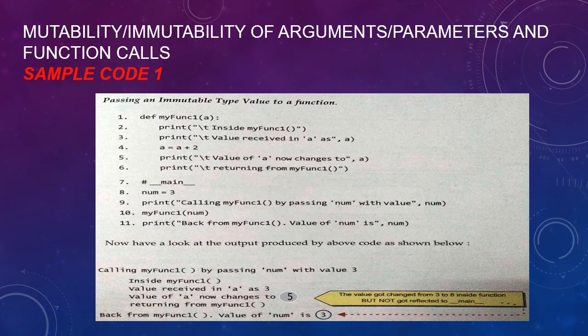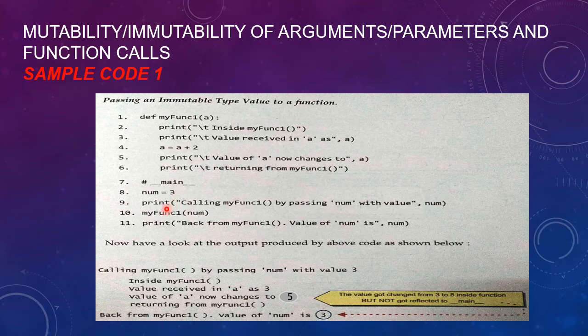First code, you can see here, I'm defining one function, myFunc, having one parameter and some body part. We will see it line by line. At the top level statement, num equal to 3. Here variable num stored value 3, or we can say num variable referred to value 3.